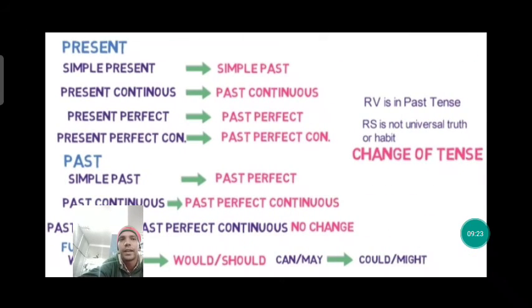So now we can discuss how the tenses are changed. So simple present changes into simple past tense, right? Present continuous tense changes to past continuous tense. Present perfect tense changes to past perfect tense. So you see that all are going into the past tense, right? All the present tenses are going into the past. Present perfect continuous tense will change into past perfect continuous tense when we are changing direct speech into indirect speech.